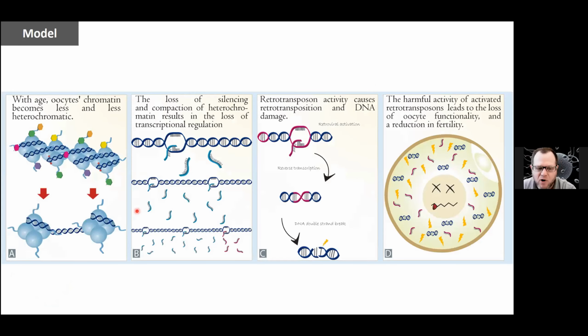So just to summarize this part of the model, with age we see that the chromatin loses the heterochromatic marks. As a result of that, a lot of places in the genome start expressing. Part of them are retrotransposons that eventually go into the genome, causing DNA damage.